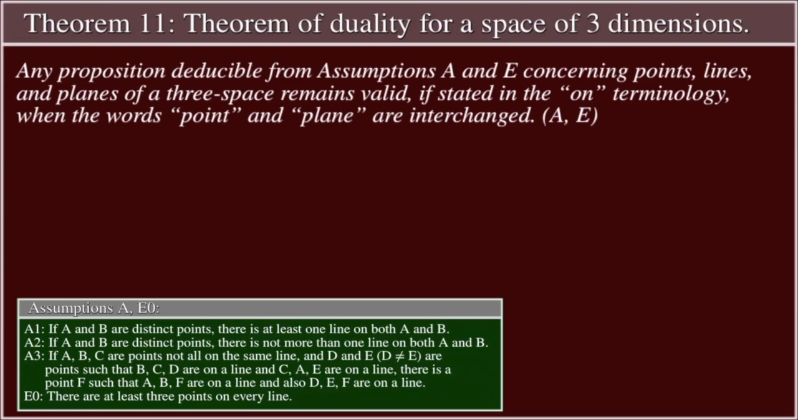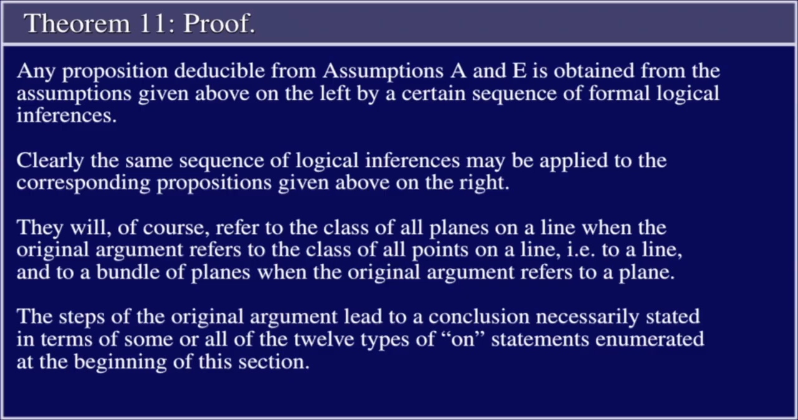Any proposition deducible from the assumptions A and E concerning points, lines, and planes of a three-space remains valid if stated in the on terminology when the words point and plane are interchanged. Assumptions A and E. Proof.